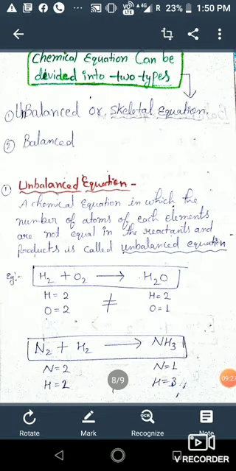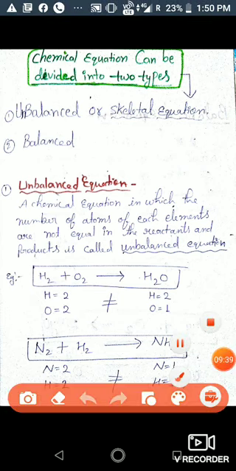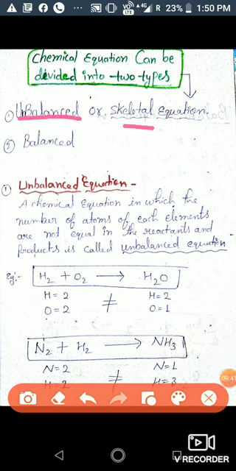Okay students, now next topic is types of chemical equation. Okay, so chemical equation can be divided into two types. Okay, first one is unbalanced, also called skeletal equation, and second one is balanced equation.